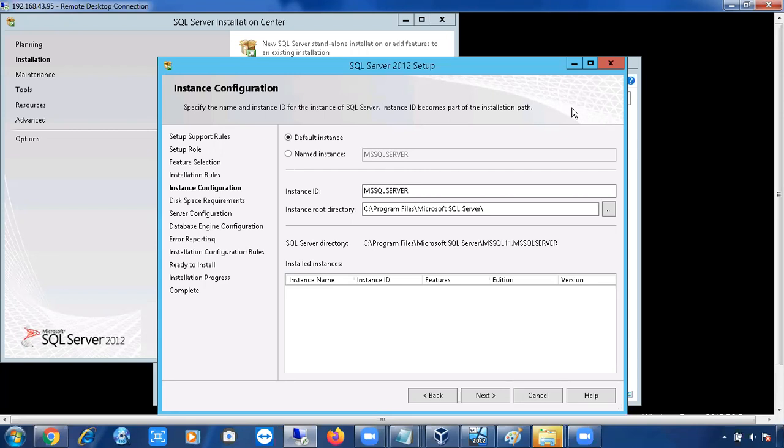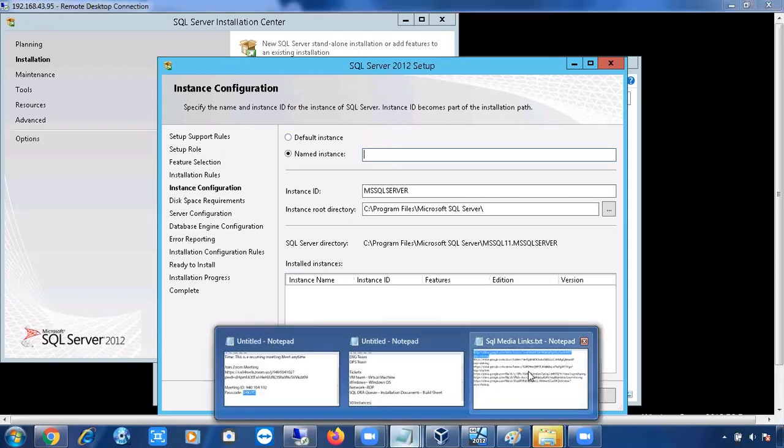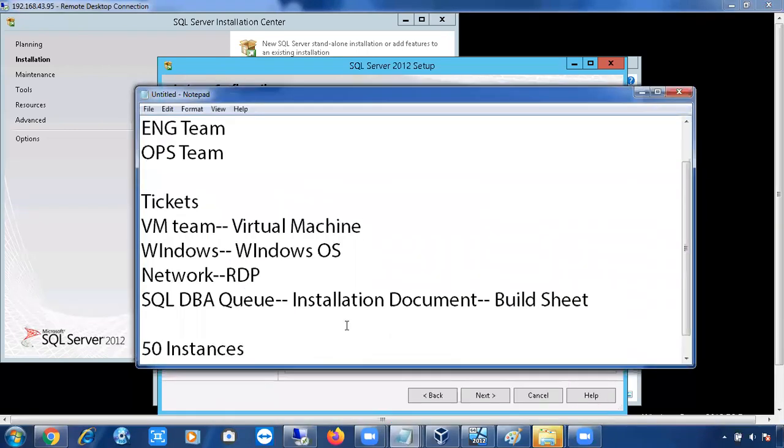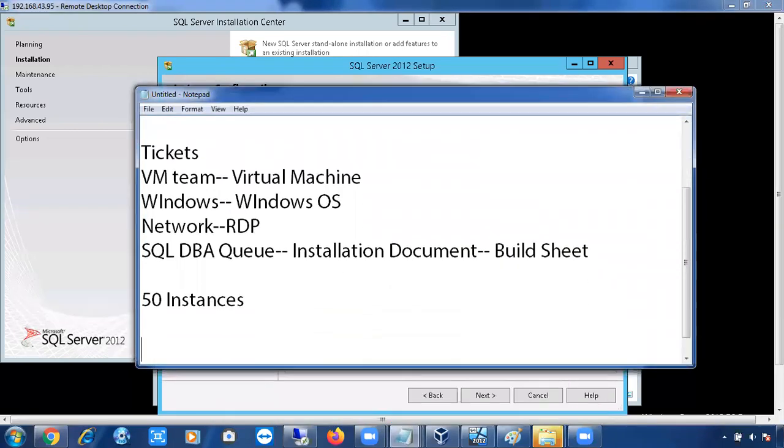So for a named instance, what name can you give, what are the maximum characters you can give, and what names will it accept? You cannot give an instance name of more than 16 characters. It will not allow more than 16 characters, okay? Instance name should not be more than 16 characters. That is one rule: 16 characters.